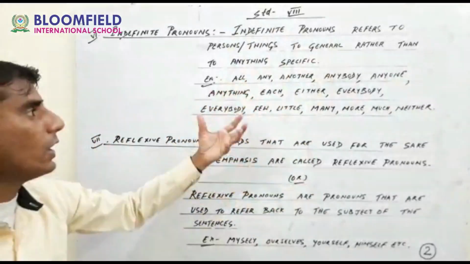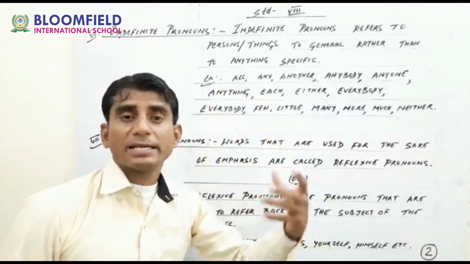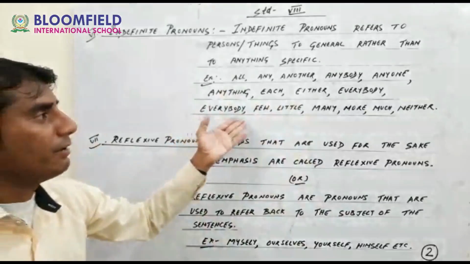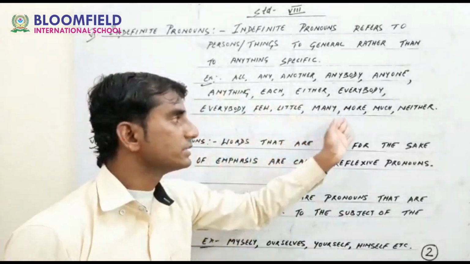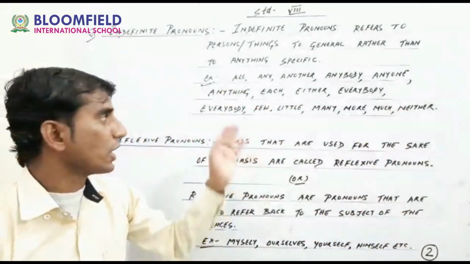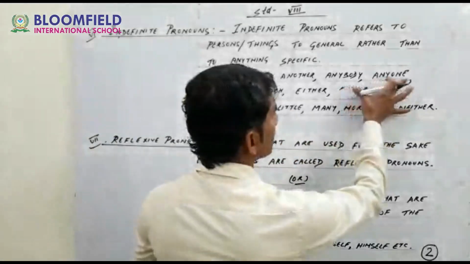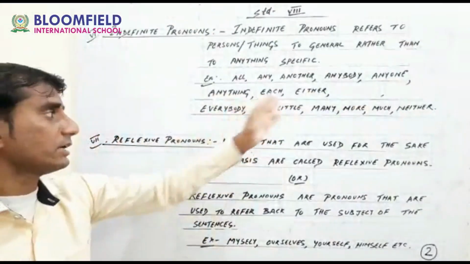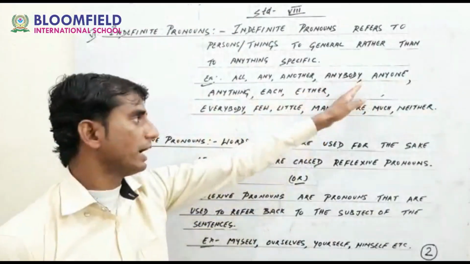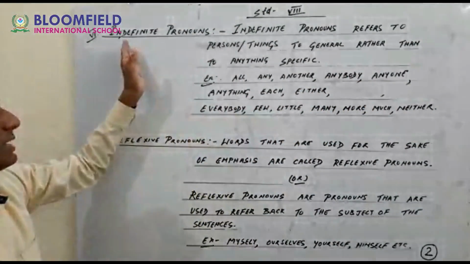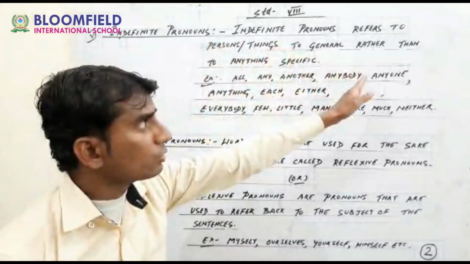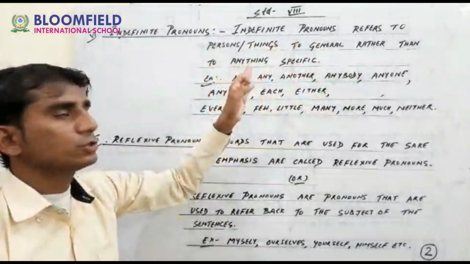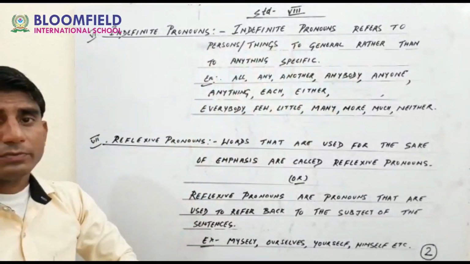Suppose that all, any, another, anybody, somebody, someone, each, either, everybody, few, little, many, more, much, etc. Here I have mentioned everybody twice, so I had erased one. Once again, indefinite pronouns refer to persons, things, or general rather than to anything specific.